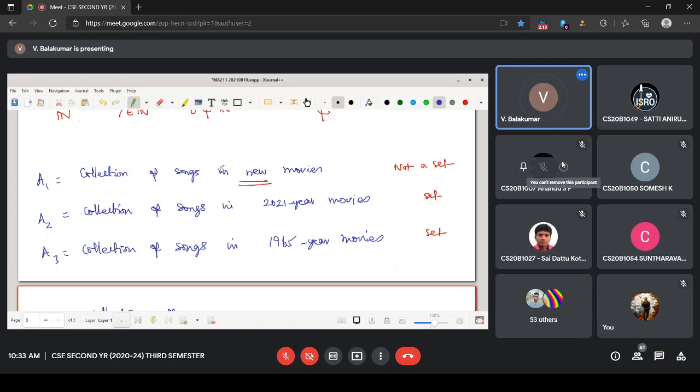Yeah. Sir, collection of buses traveling long distances. Very good. That long is not having any concrete idea. Suppose I take a Pondicherry government bus, which runs from Pondicherry to Karaikal, that is a long distance, that's okay.